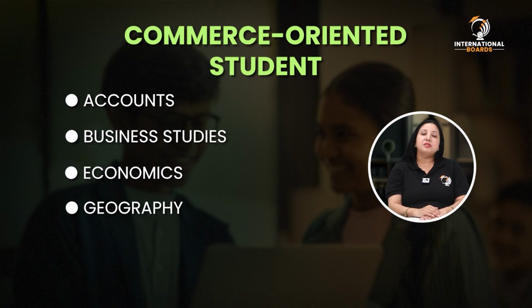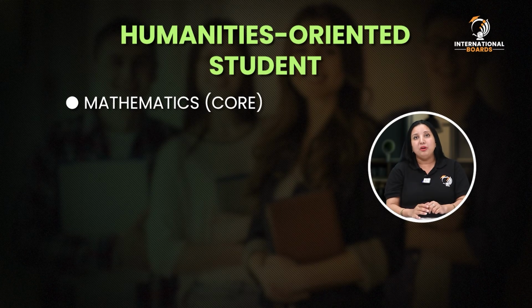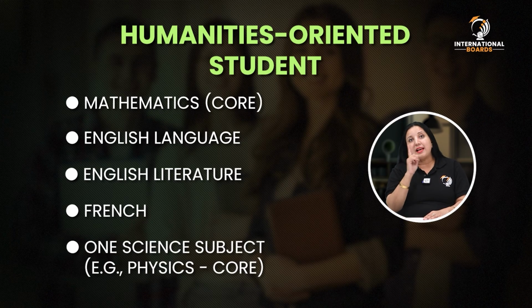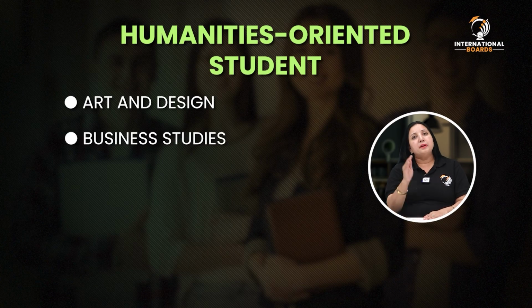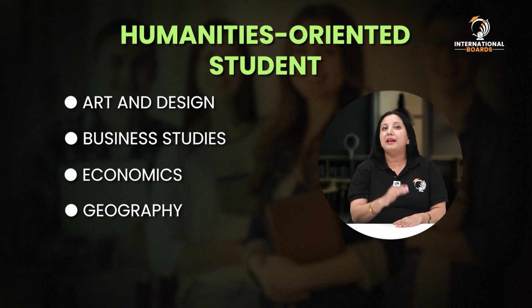Now let's talk about scenario 4. Humanities oriented student. If a student has more interest in humanities, then their subject selection could look like mathematics core, English language, English literature, French. One science subject, for example physics core, art and design, business studies, economics and geography. This allows them to focus on their interest in humanities while still covering a broad range of subjects.